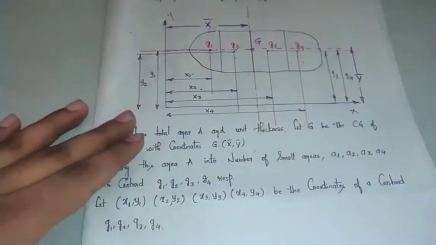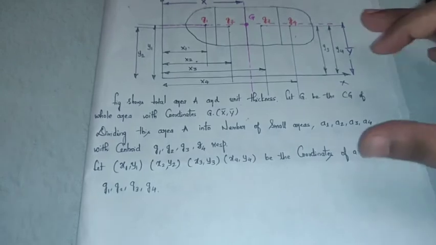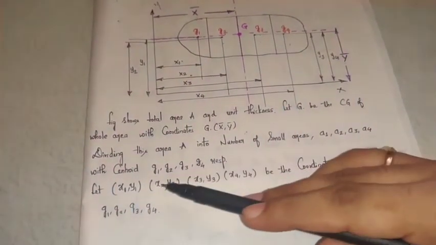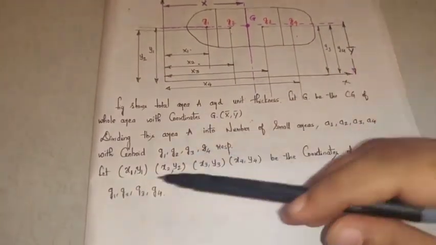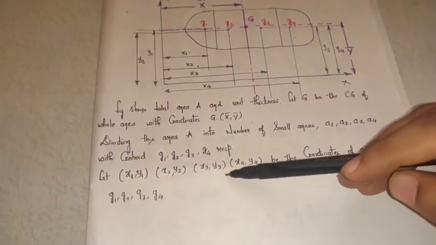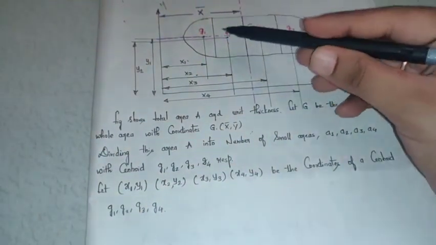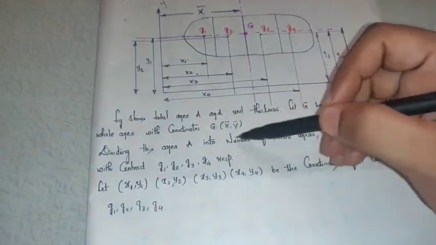So dividing this area A, capital A, into small areas, which I will denote as small a1, a2, a3, a4 with the centroids G1, G2, G3, G4 respectively. Now let x1, y1, x2, y2, x3, y3, x4, y4 be the coordinates of G1, G2, G3 and G4, whereas capital G, x bar, y bar are the coordinates of the main element.